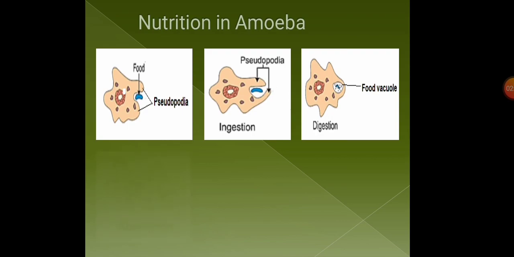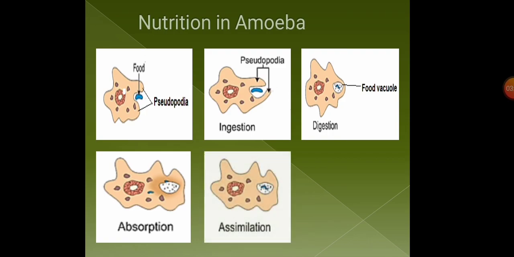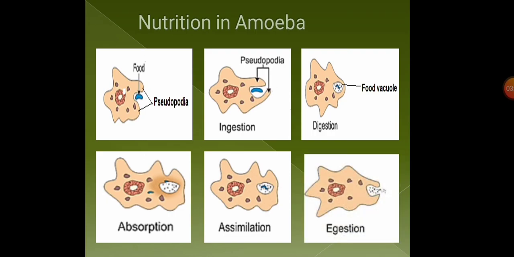Then the next step starts, that is absorption. After digestion, the nutrients are absorbed from the food vacuole by the other parts of the body. After the absorption, assimilation takes place, and the whole body gets nourished. After this assimilation, egestion takes place.